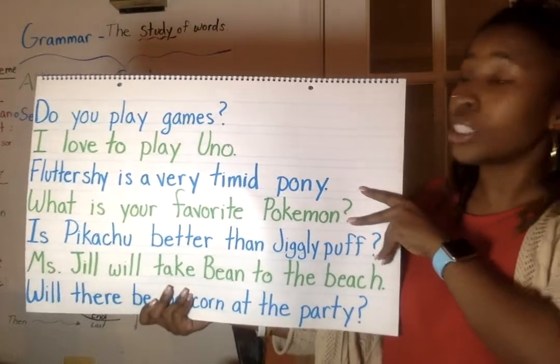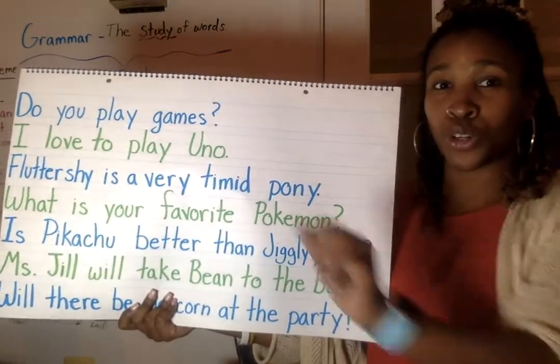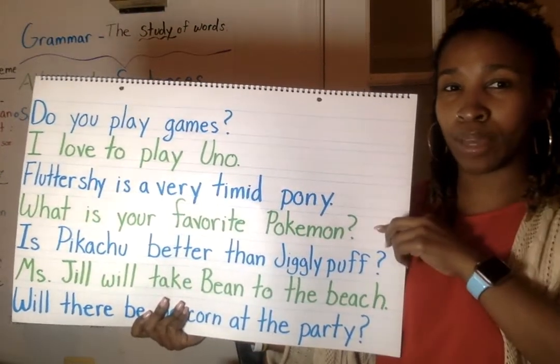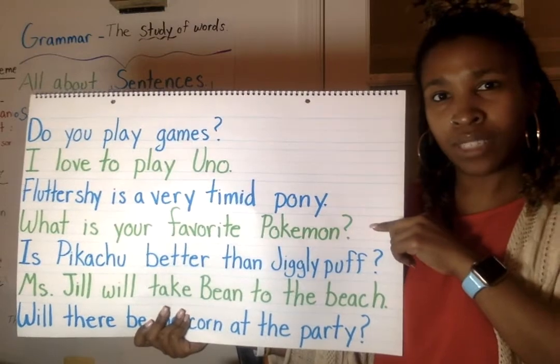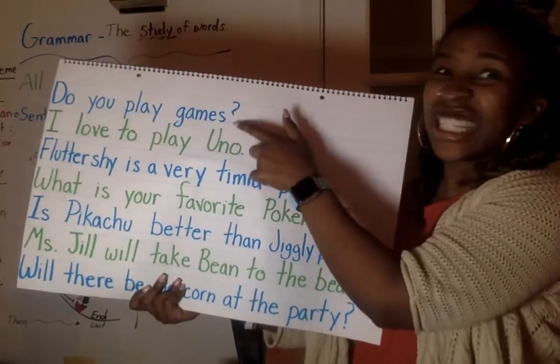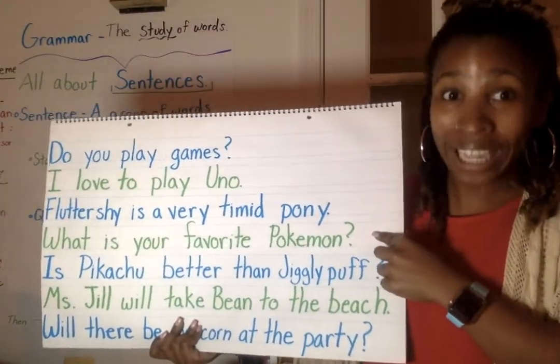All right, so our first one says, do you play games? Are we going to circle it like it's a question, or are we going to underline it because it's a statement? Take a second. Yes, we're going to circle it because it's a question. It's asking the subject, you, if you play, verb, games.